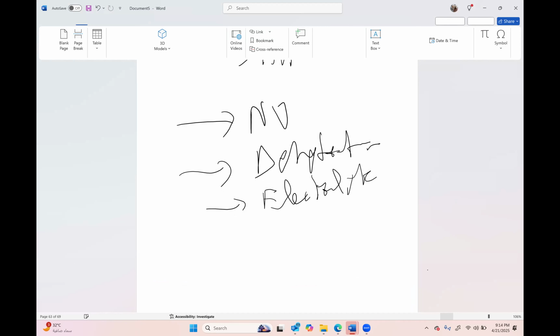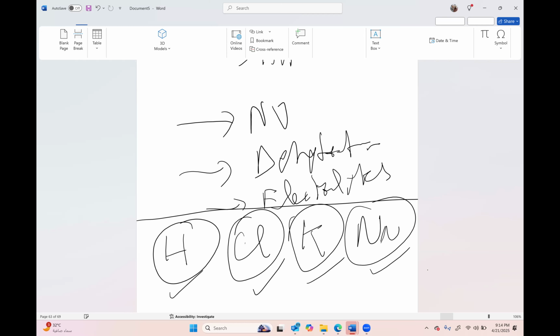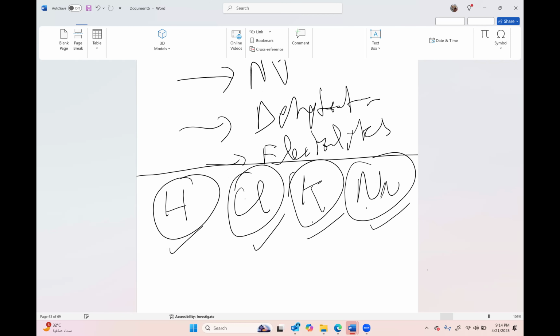So what are those electrolyte imbalances? Now, if you understand logically, you will never forget. What is in the stomach? There is hydrochloric acid, so hydrogen will be lost, chloride will be lost, potassium will be lost, sodium will be lost. So hyponatremic, hypokalemic, hypochloremic, metabolic alkalosis. Now the last thing is paradoxical aciduria.